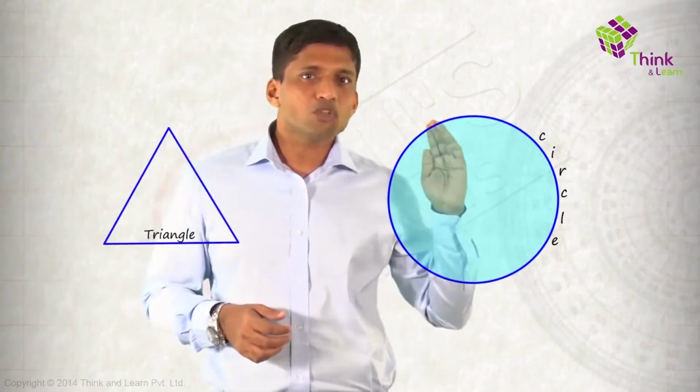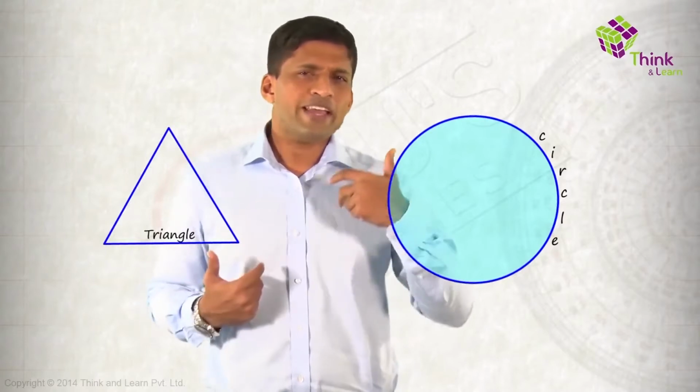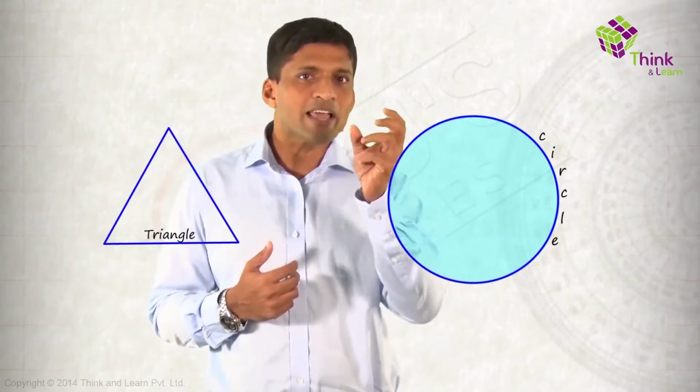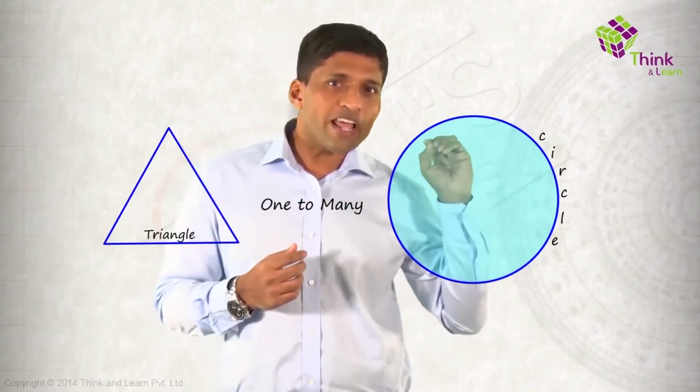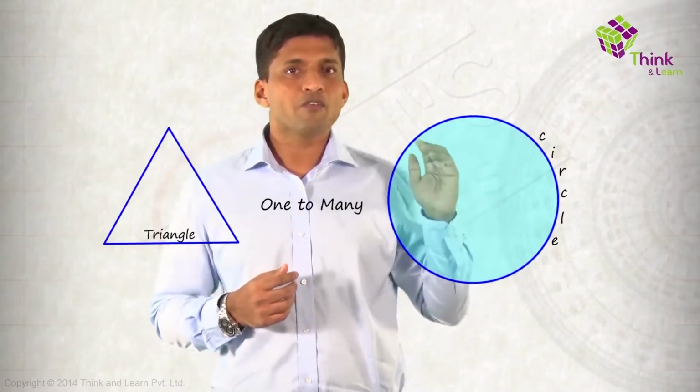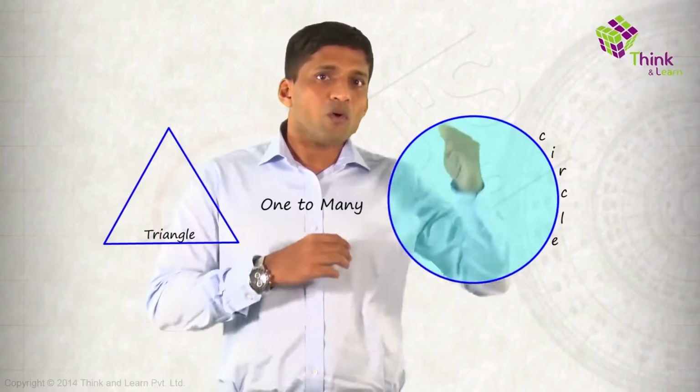So triangle to a circle, how are they connected? In simple terms, they are connected like one to many. Triangle to a circle is one to many, because if you put an infinite number of triangles together, we'll end up getting a circle. Same circle, just to make you think further, if I cut it and straighten it out, I get a line. And that's where we started from, right? So a line can be taken as a circle with infinite radius, if you stretch your imagination, and a circle can be taken as a polygon with infinite sides.